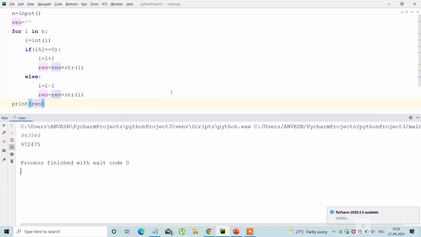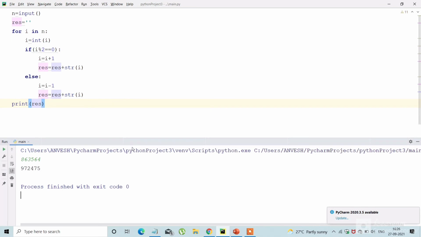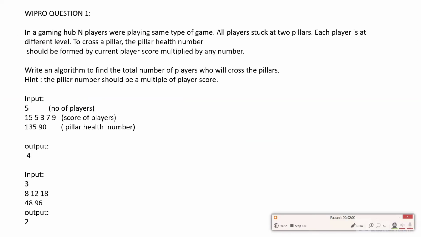We have got the right output. All the odd digits are decreased by 1 unit, and all the even digits are increased by 1 unit. So by this we have come to the end of the session. These were the two coding questions which were asked in the Wipro examination held on 27th September.